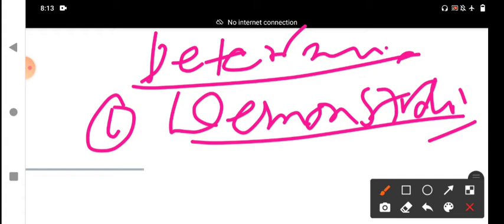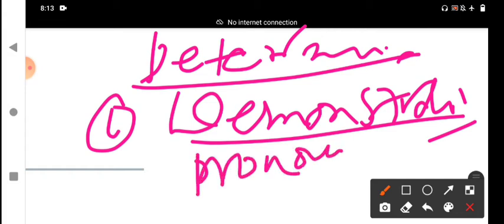Please understand, my dear students. In English, they are called demonstrative pronouns. They also function as pronouns, not only determiners. Demonstrative pronouns function as determiners in this situation.